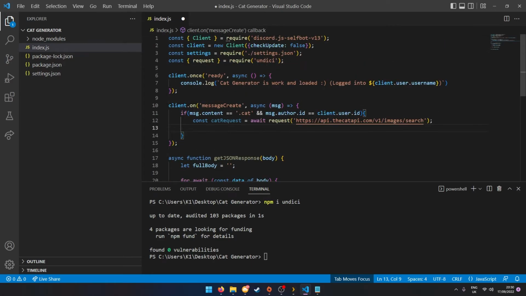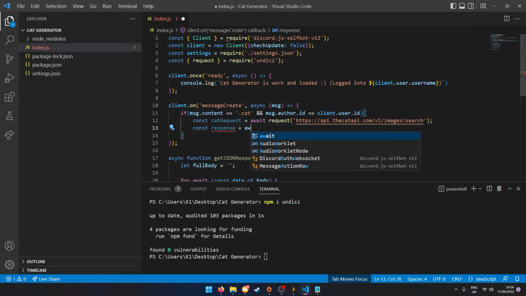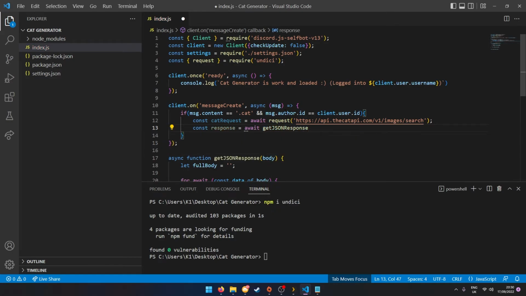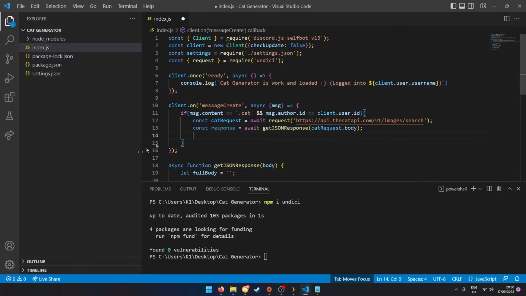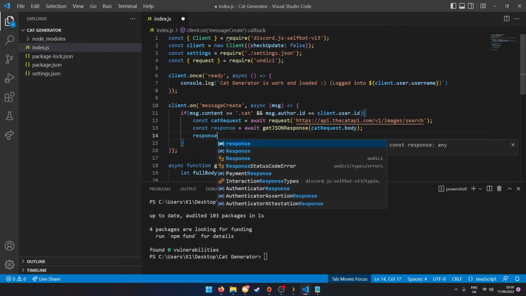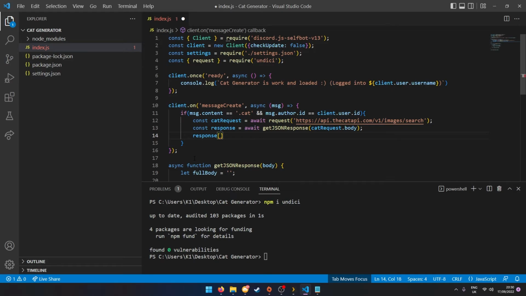Now we're going to do const response, and make this equal to await getJSONResponse at request.body. Then it tells you to get the first array object of the JSON response. You can do this by doing response and then brackets with 0.